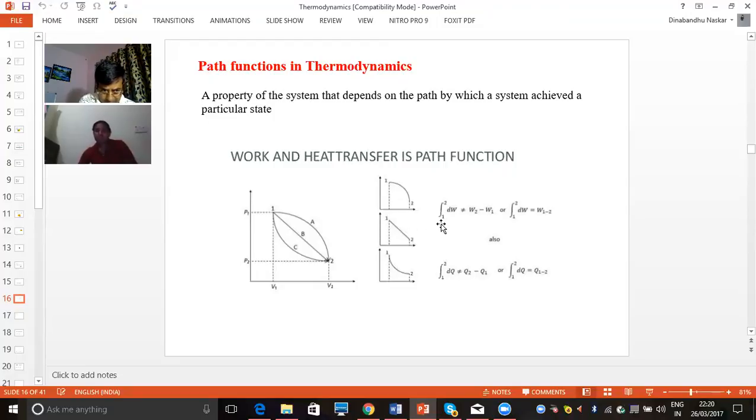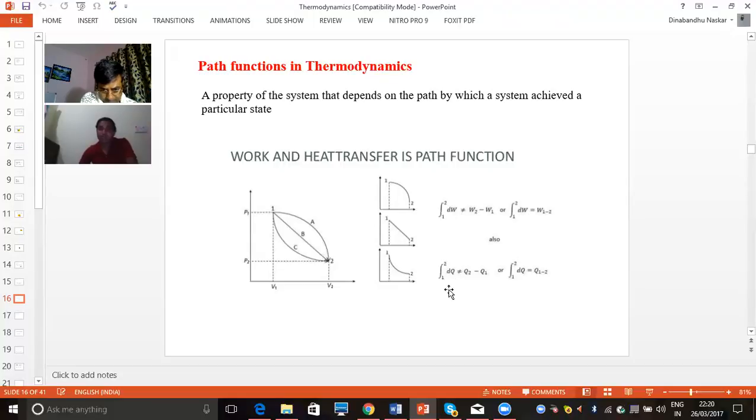It does not depend upon the initial and final position like the previous case. Internal energy or potential energy depends only on the initial or final position. It does not depend upon the path, how it is covered. But in this case, it is not true. It depends upon the path. And for heat also it is not true. We cannot write Q2, heat at the second point, minus Q1, heat at the first point, to give the change of heat.